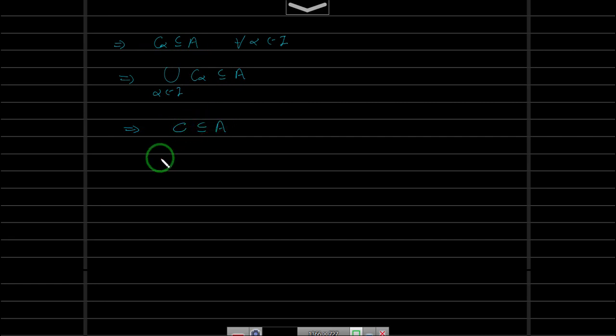If C is contained inside A, this implies B is empty, giving a contradiction. Right? This is a contradiction. Why is it a contradiction?